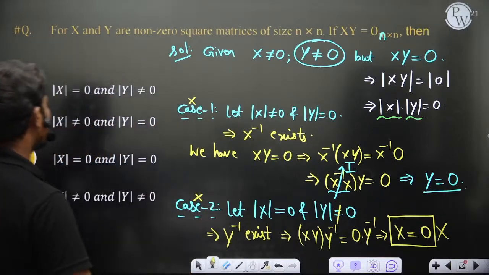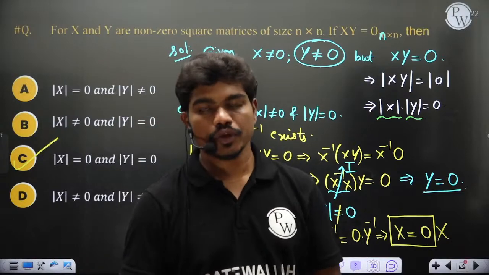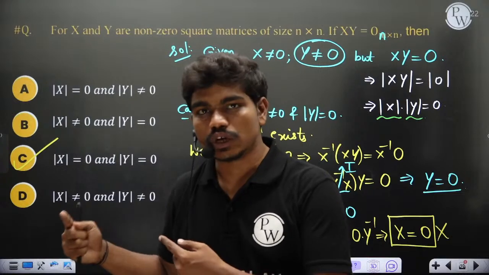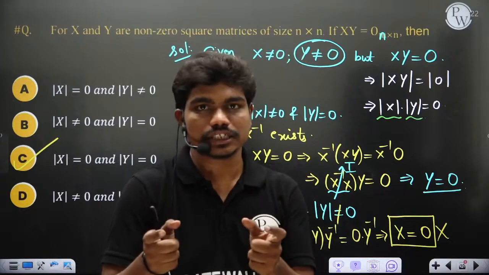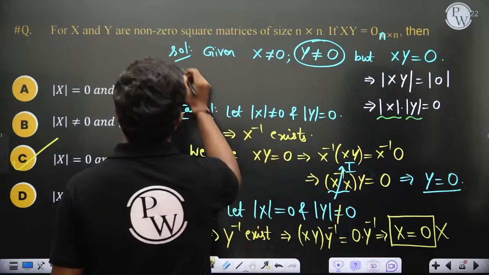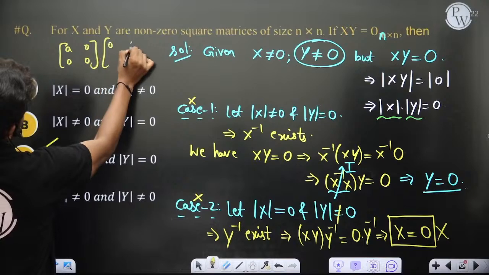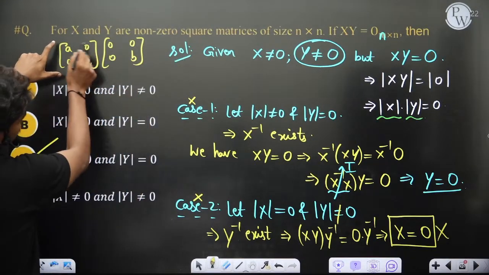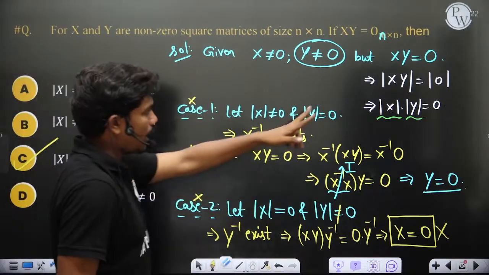So ultimately both the determinant of X and the determinant of Y should be zero. You can check in every case what I have given you, like in the case of a nilpotent matrix, or in the general examples I have given, whenever I have shown you a product of two non-zero matrices that is a zero matrix, ultimately the determinant of these two matrices is 0. For example, I told you on day 1, A 0 0 0 and 0 0 0 B, these two are non-zero, but if you multiply them you get a zero matrix. Clearly the determinant of this matrix is 0, this matrix is also 0. So in this case it's not enough to have one of them be 0, but both are actually 0.